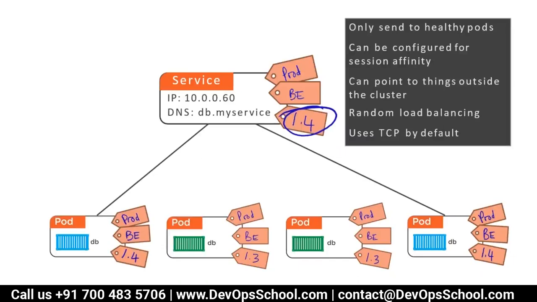Rajesh: Yeah, I got the service, but the service is always the load balancing point. It is not that we can access an individual pod, right? Suppose I want to log into an individual pod from the outside, that can't be possible. I mean, randomly the service will decide which one to go to, depending on the load balancing.